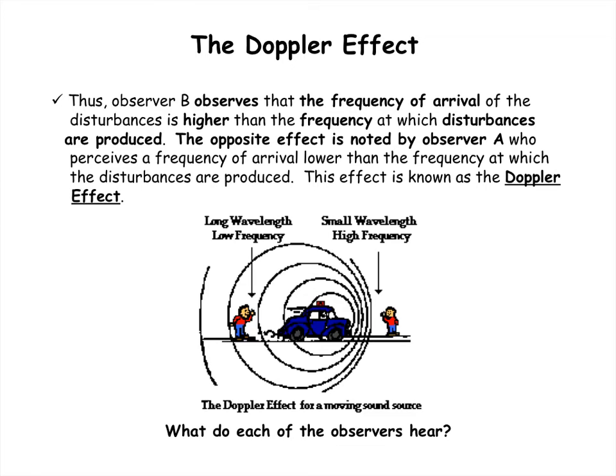There's even a Doppler effect for light, which is called red shifting or blue shifting. And this is something you may have learned about in 8th grade. When a source of light moves away from an observer, the color of the light is red shifted. Whereas if a source of light is moving toward an observer, the color of the light is blue shifted. So definitely check out the videos on this page.